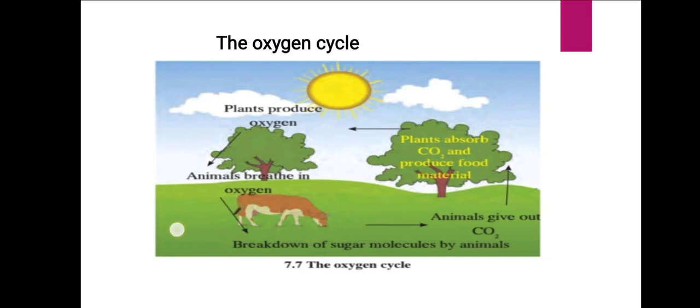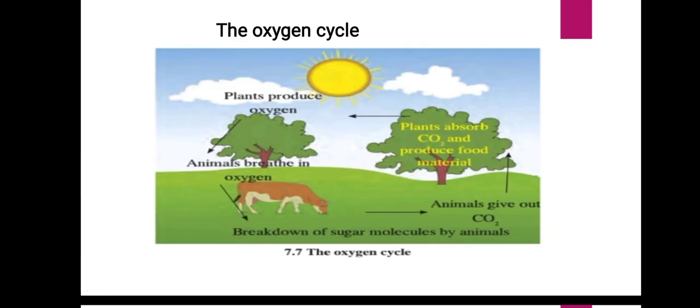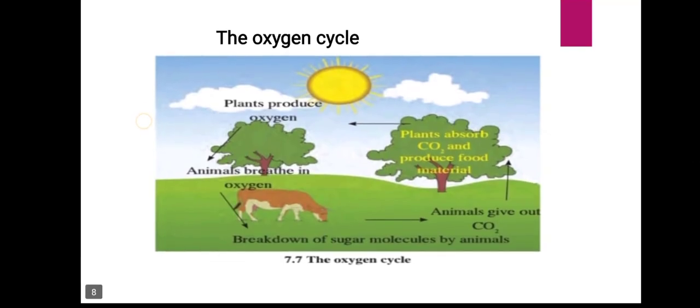Oxygen is continuously produced as well as used up in the atmosphere, in processes like respiration, combustion, decomposition, corrosion and rusting. Understood now? Yes, ma'am.